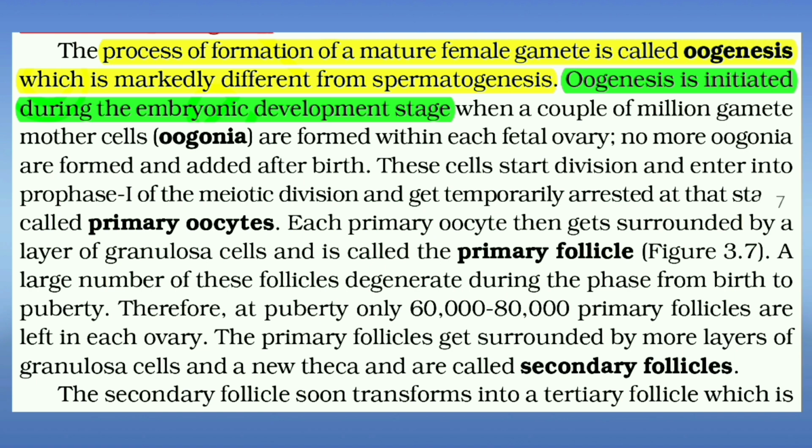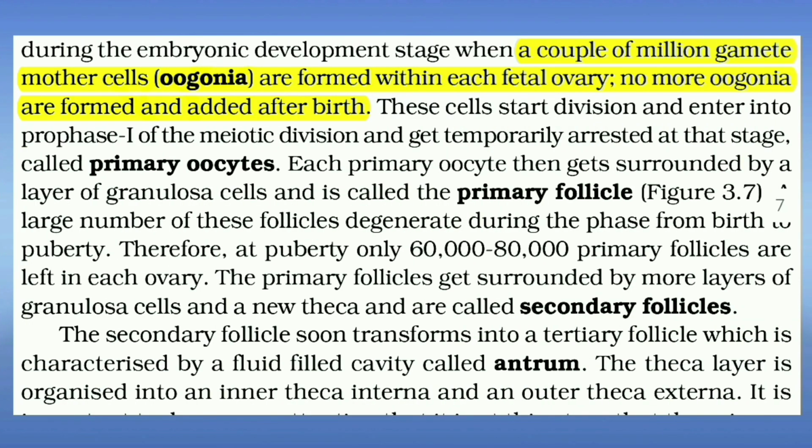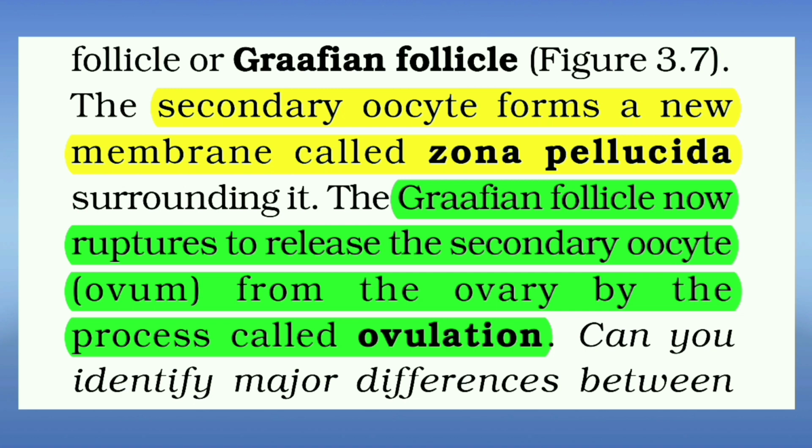Oogenesis is initiated during the embryonic development stage. A couple of million gamete mother cells, oogonia, are formed within each fetal ovary. No more oogonia are formed and added after birth. Secondary oocyte forms a new membrane called zona pellucida. Graafian follicle now ruptures to release the secondary oocyte, ovum, from the ovary by the process called ovulation.